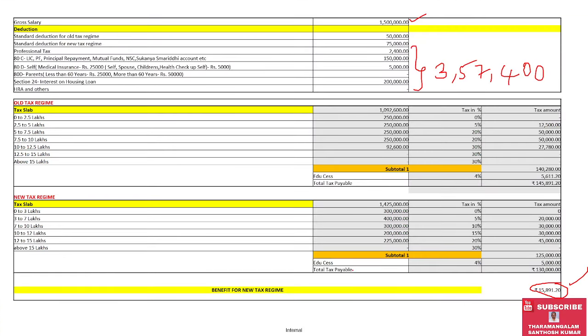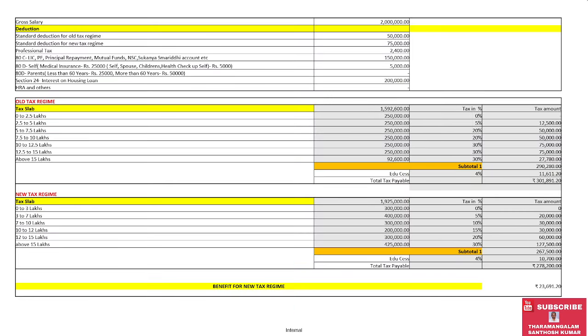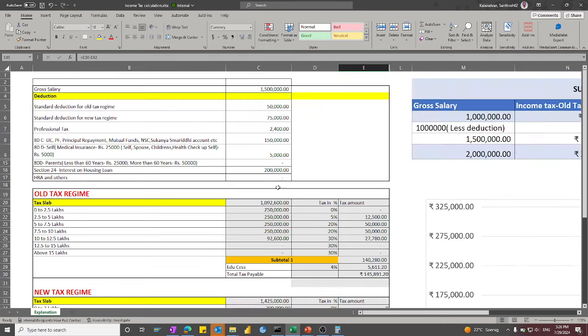So this is for the 15 lakhs, and let me go for the simulation of 20 lakhs. I've kept the same simulation use case, and now let me see what result is published for 20 lakhs, for the same ideal condition of 3 lakh 50,000 and 3 lakh 57,000. When compared to the old tax regime, the new tax regime is found to be better, and around 23,691 rupees is the benefit. So now let me show you how to calculate for 20 lakhs. So I am simulating for 20 lakhs.